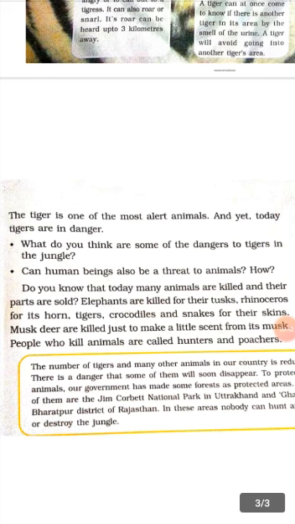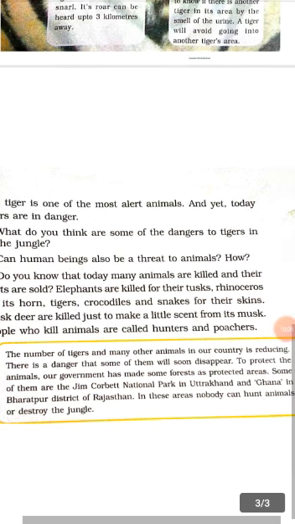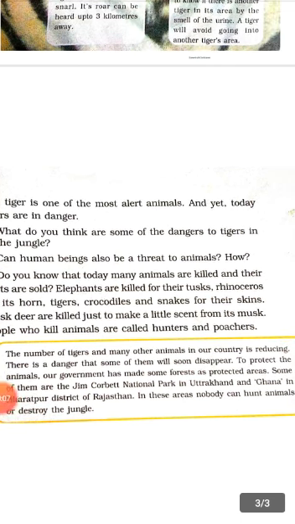Musk deer are killed just to make a little scent from its musk. The musk deer are killed for its musk because the musk deer has musk, and musk is used for making scent and perfume. People who kill animals are called hunters and poachers. The number of tigers and many other animals in our country is reducing. There is a danger that some of them will soon disappear.